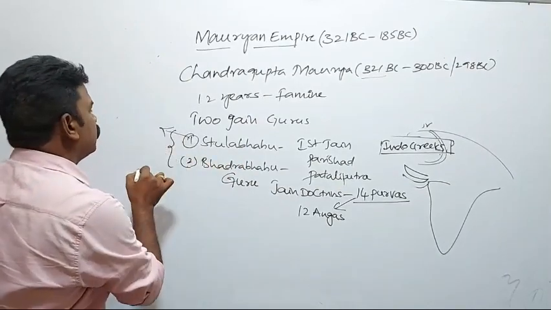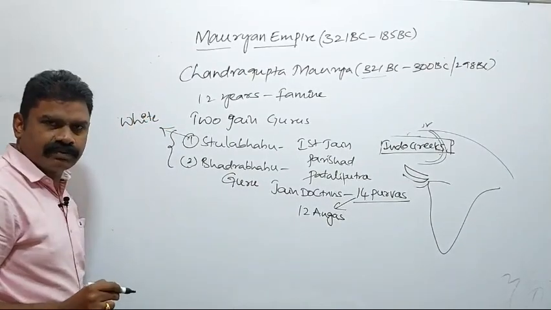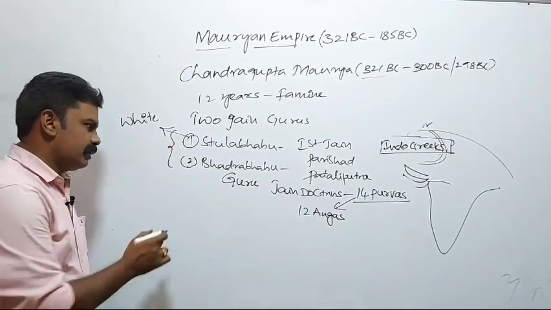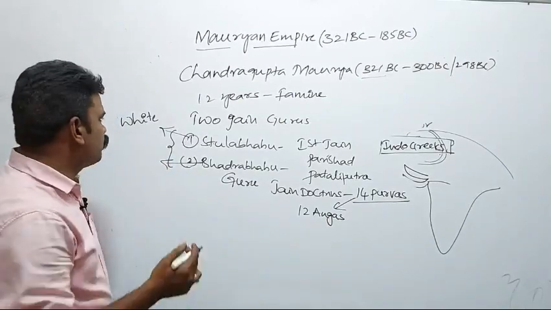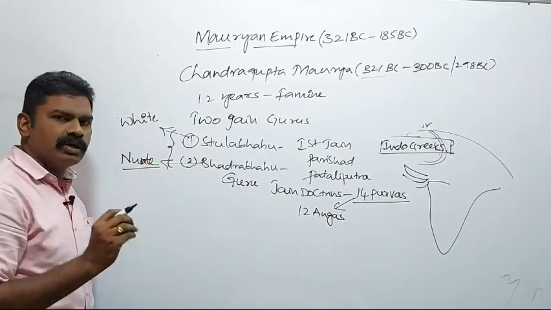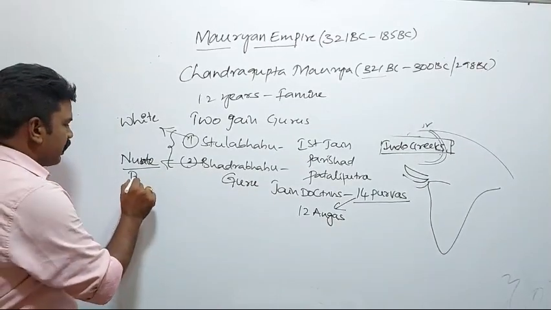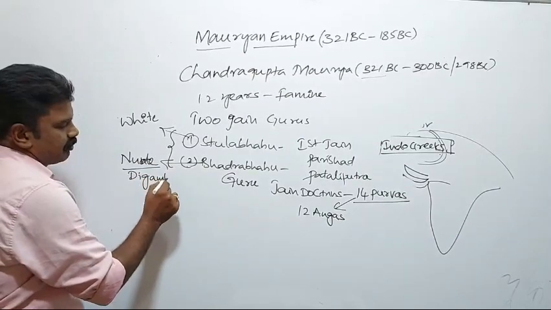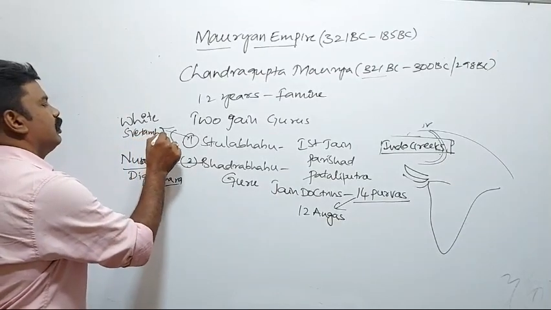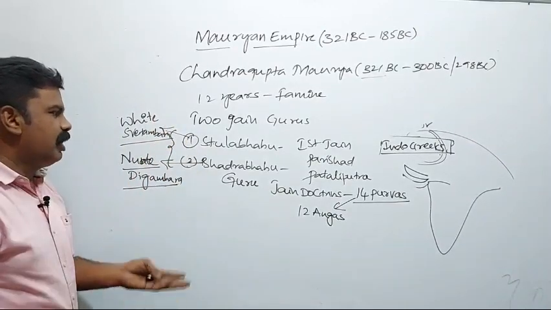Sthulabahu accepted wearing white dresses, and he was originally a follower of the 23rd Tirthankara, Parshvanatha. Bhadrabahu did not allow wearing any dresses, that is, he followed the nude philosophy, Digambara. One advised Svetambara, the other Digambara. These ideological differences arose, and finally these two people were divided.